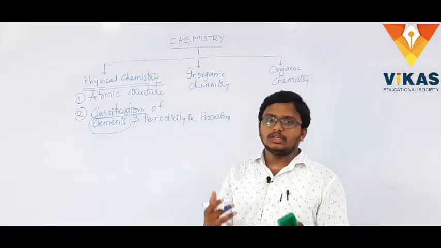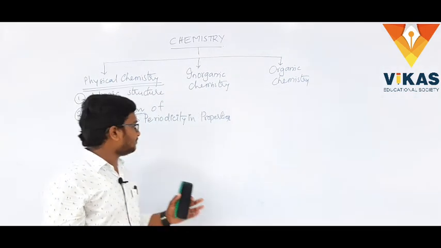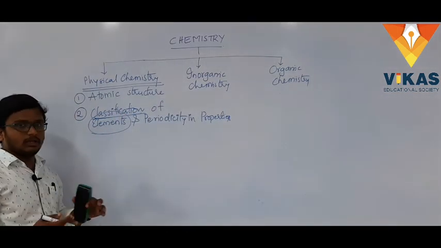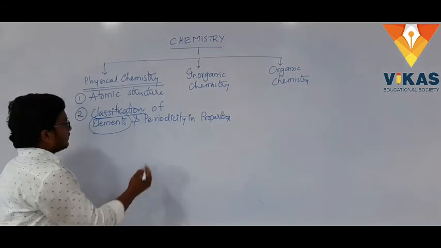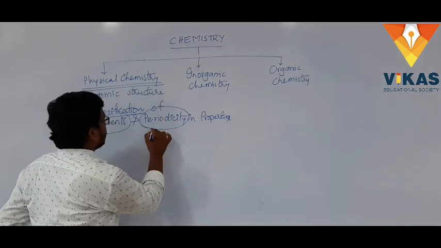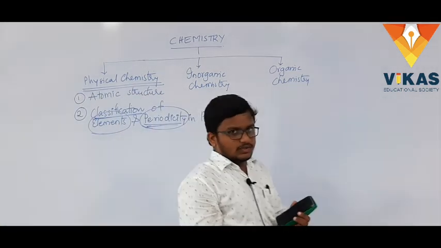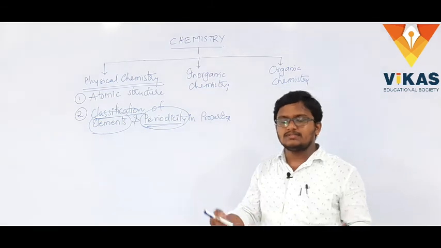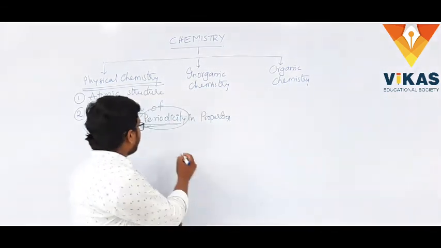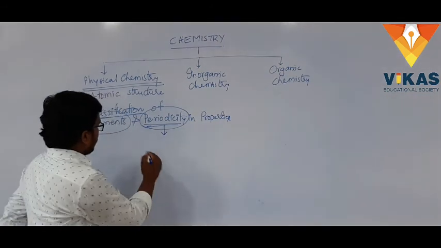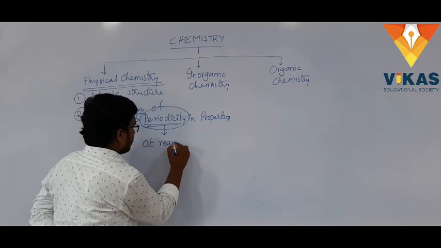Then you will also see the nomenclature. How do you name the elements above 100 number, right. Then you will also see the periodicity. What do you mean by periodicity? Periodicity means which has a periodic nature, which means what? What do you mean by that? So periodic nature means you will have things at regular intervals.